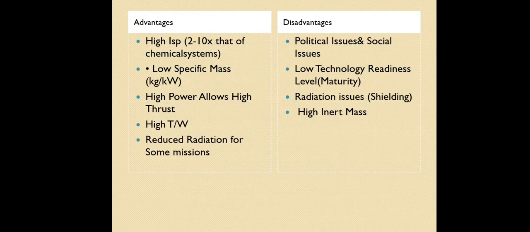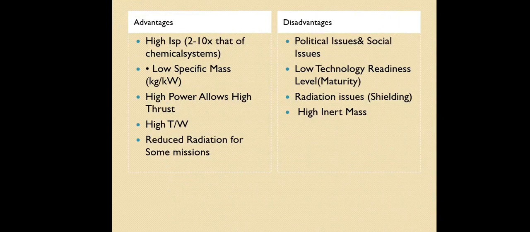Then high power allows high thrust. Based on the application, whether you want to generate higher thrust or lower thrust, that will be controlled by the power. Obviously, by using this technology, it is releasing a larger amount of energy. Next is a higher thrust to weight ratio. That's what I initially told. The weight, which means the inert mass of the whole rocket, will be less when compared to the chemical rocket. Obviously it will give higher thrust. So due to that, we will have a high thrust to weight ratio.